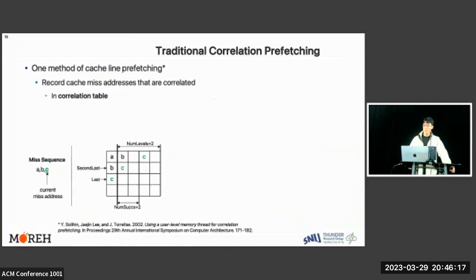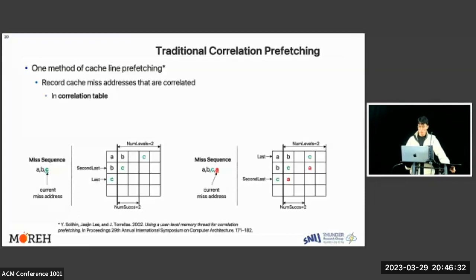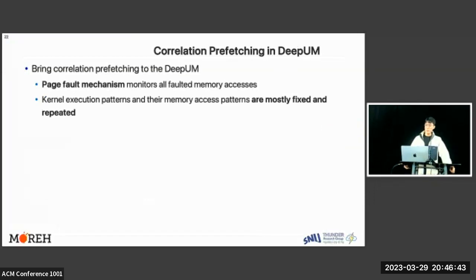Traditional correlation prefetching is one method of cache line prefetching. It records the cache miss addresses that are correlated in correlation table. The figure below shows a snapshot of the correlation table when miss sequence is A, B, and C. When miss for A occurs again, it updates the correlation table and prefetches all addresses that are correlated to entry A. We bring correlation prefetching to the DeepUM because page fault mechanism monitors all faulty memory accesses, and kernel execution patterns and their memory access patterns are mostly fixed and repeated.